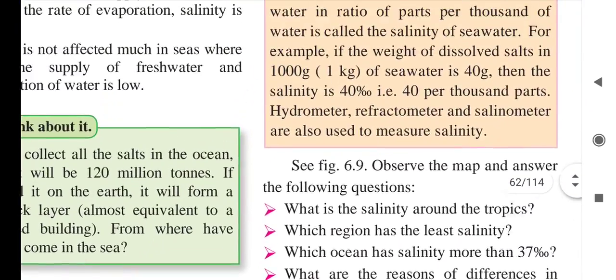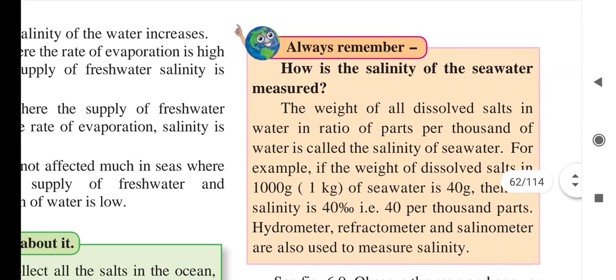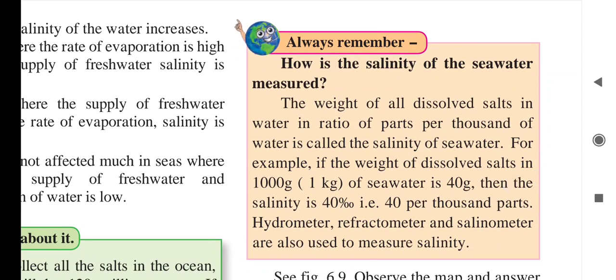Now we will take information about this. Always remember, how is the salinity of seawater measured? The weight of the dissolved salt in water, as a ratio in parts per thousand of water, is called the salinity of seawater. So when measuring salinity, we take the water in kilograms, and then we find the parts per thousand.